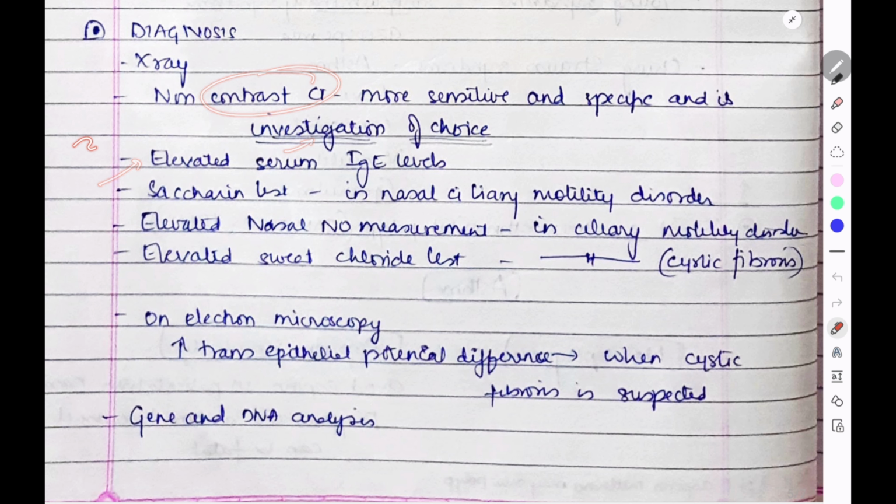Here, because it is due to allergy mostly, we have to look for elevated serum IgE levels. Saccharin test in nasal ciliary motility disorders. Nasal NO, that is nitric oxide measurement, is low in ciliary motility disorders. Elevated sweat chloride test for cystic fibrosis. Okay, so these tests are done in ethmoidal polyps: IgE, saccharin, nasal nitric oxide measurement, sweat chloride test. On electron microscopy, you can see increased transepithelial potential difference when cystic fibrosis is suspected, and then you can go for gene and DNA analysis.